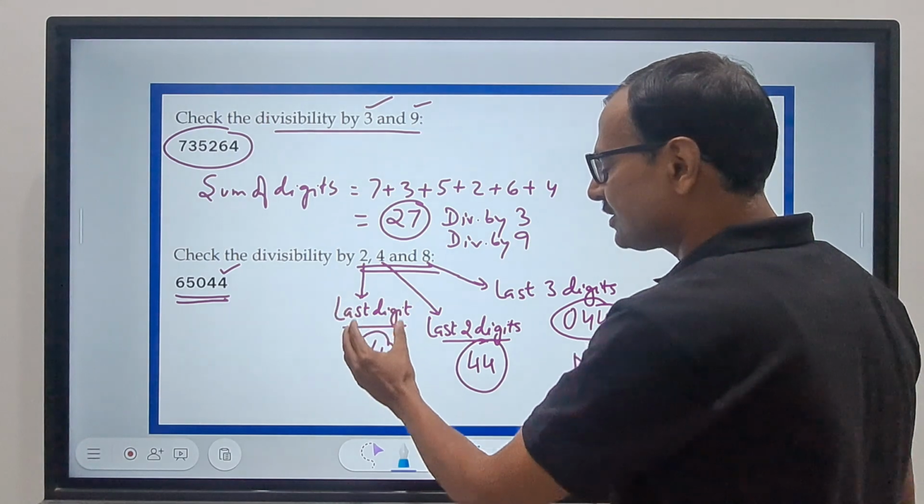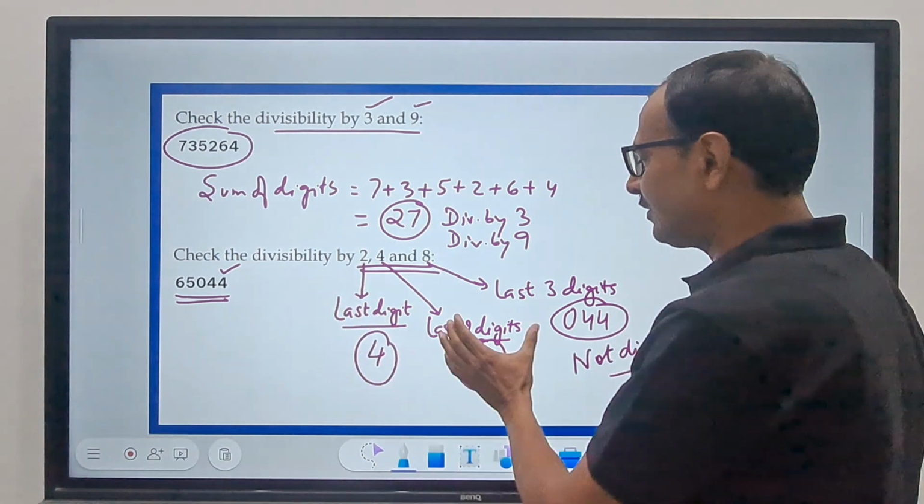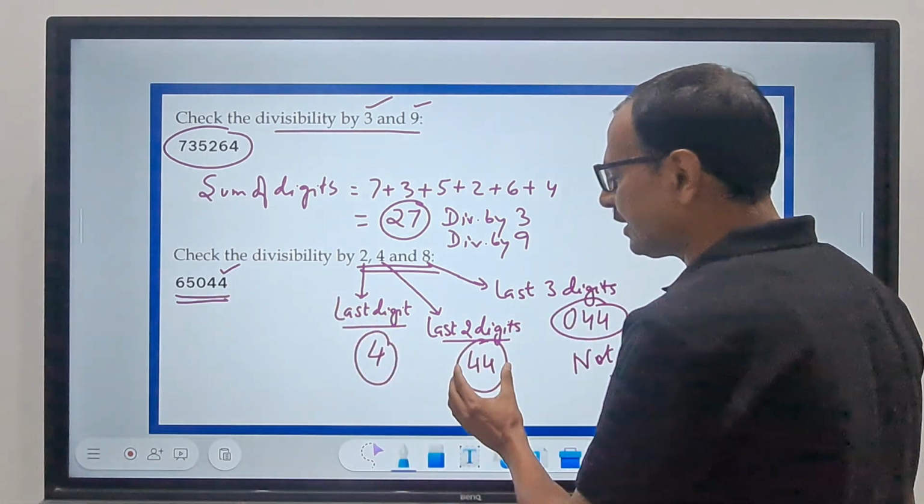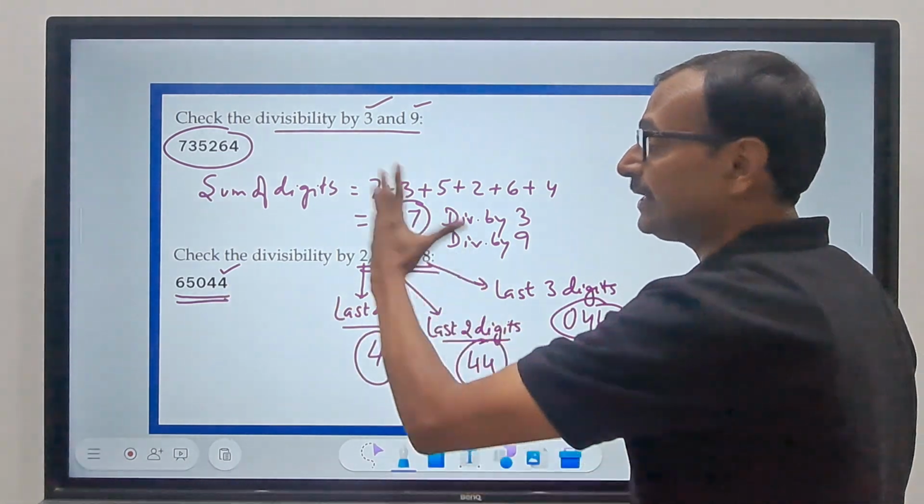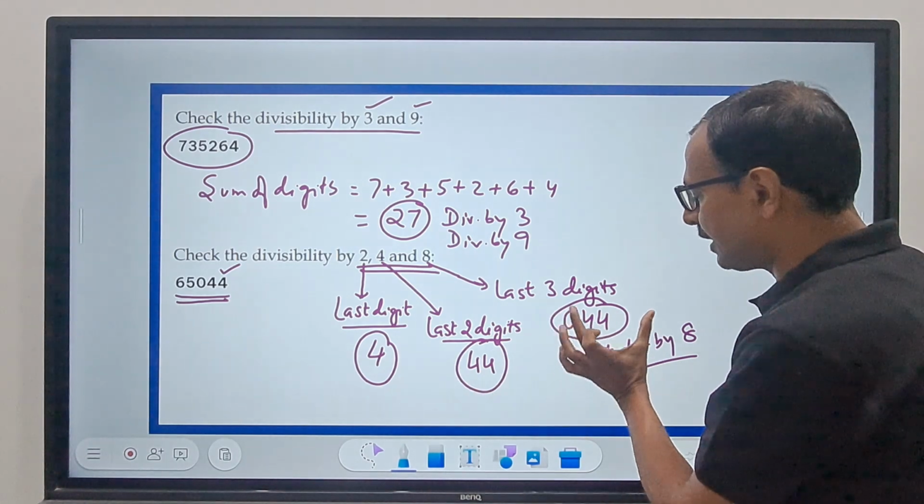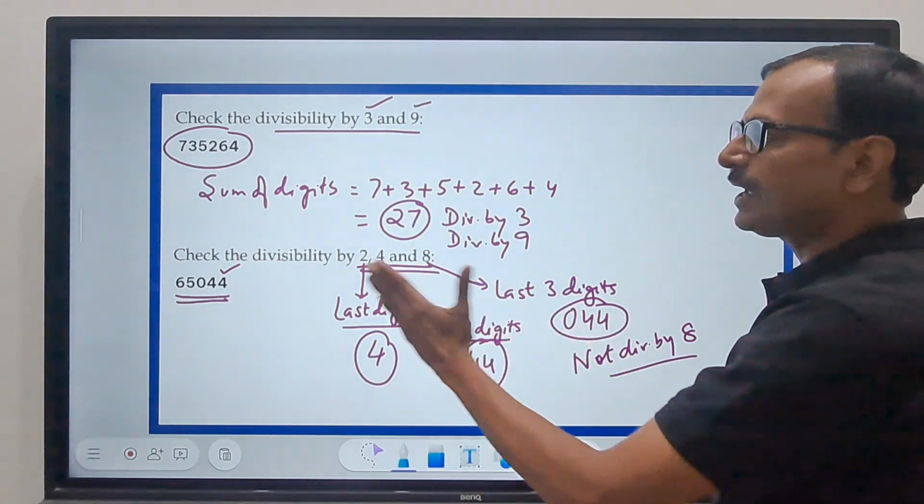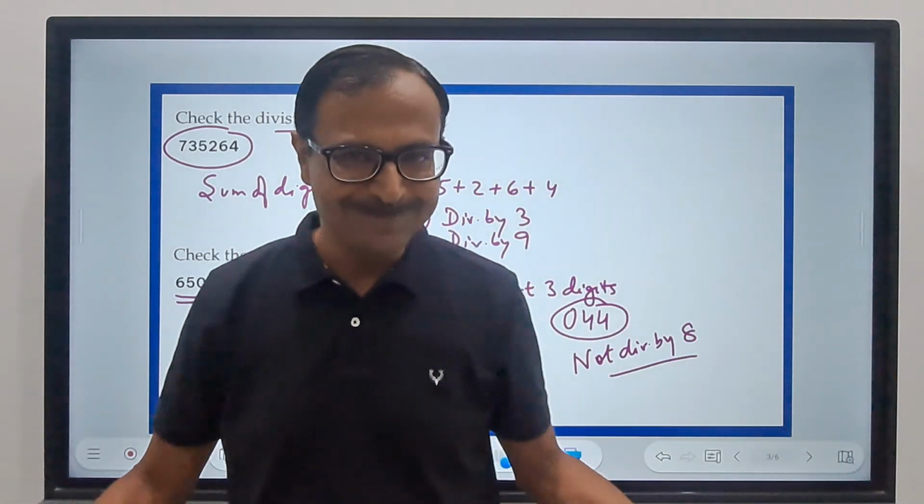So the last digit, if it is 0, 2, 4, 6, 8, it is divisible by 2. If the last 2 digits, 44, that number is divisible by 4, then the entire number is divisible by 4. And if the last 3 digits, that means the number formed by the last 3 digits is divisible by 8, then the entire number is divisible by 8.